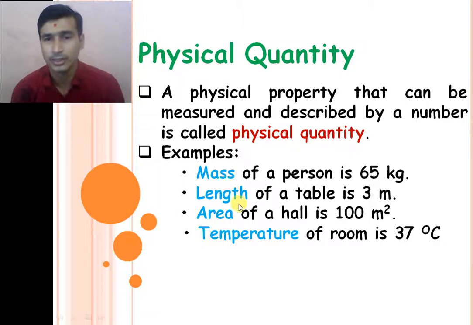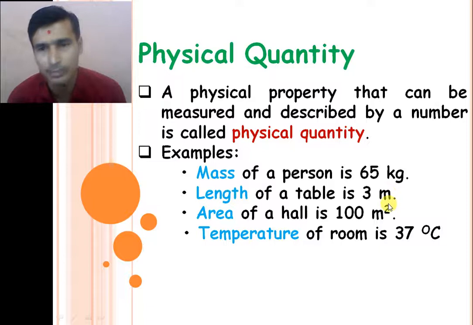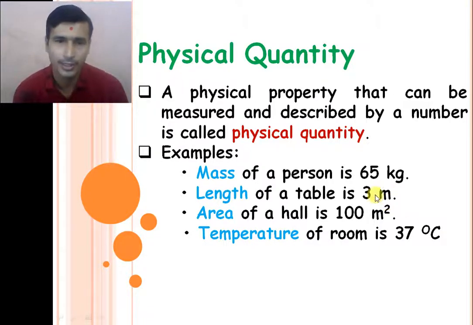Second one is the length of a table is 3 meter, right? So length is a physical quantity, its value is 3, its number is 3, and meter is the unit of that physical quantity, right? Area of a hall is 100 meter square.